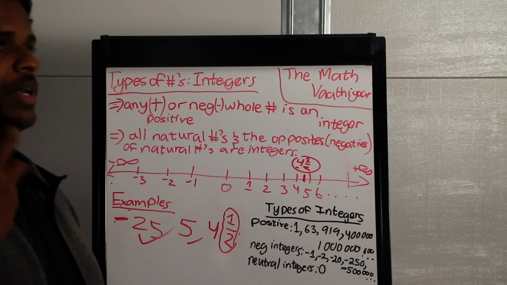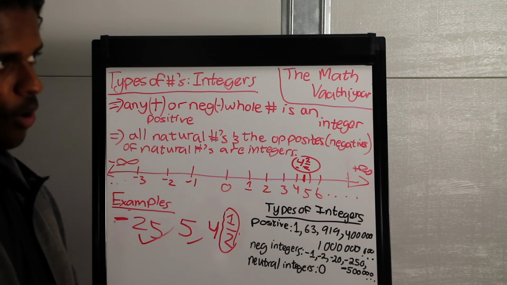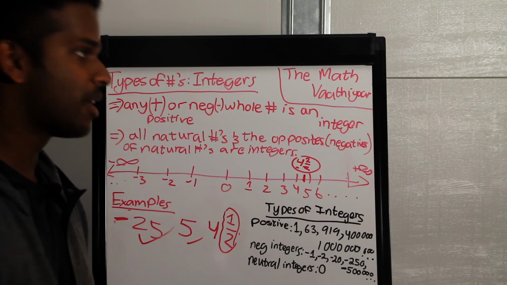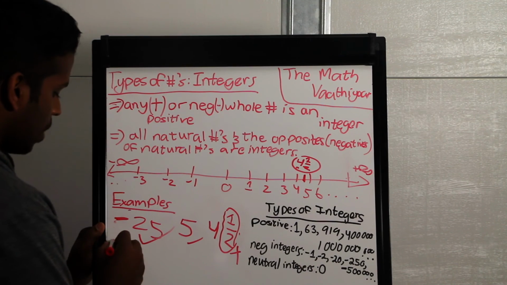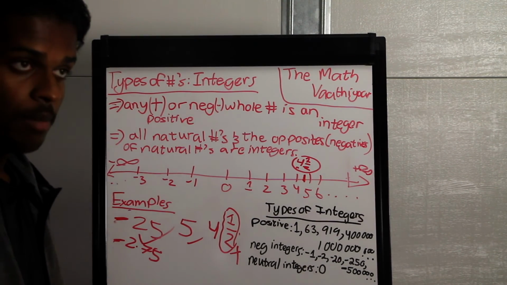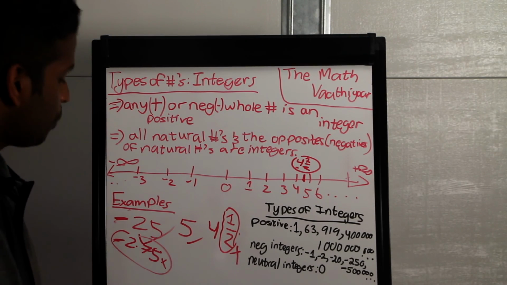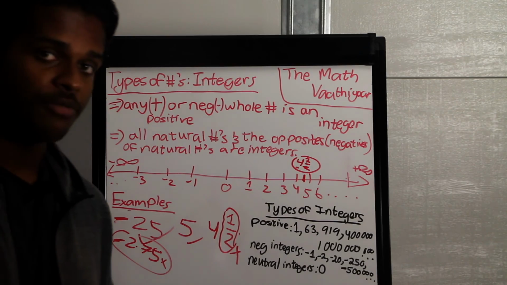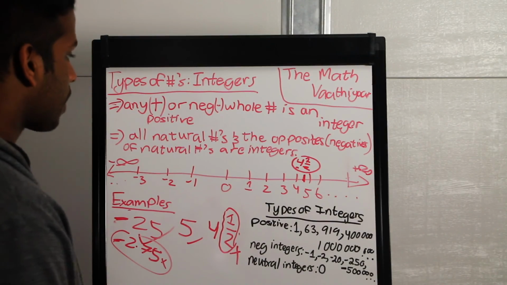Anything that is between two whole numbers would not be considered a whole number, an integer, or a natural number. So that is something to keep in mind. Therefore, this is not an integer. What about negative 2.75? It's a negative number, but is it a whole number? No. Therefore, negative 2.75, 4.5, all these types of numbers are not integers because they are not whole numbers.